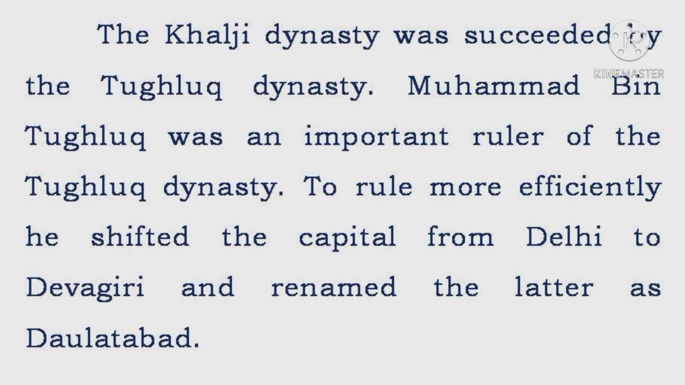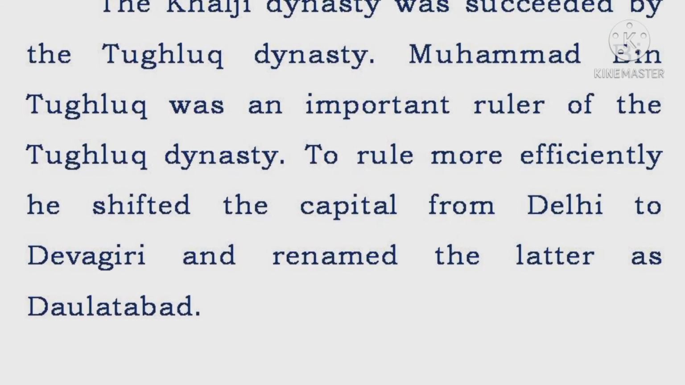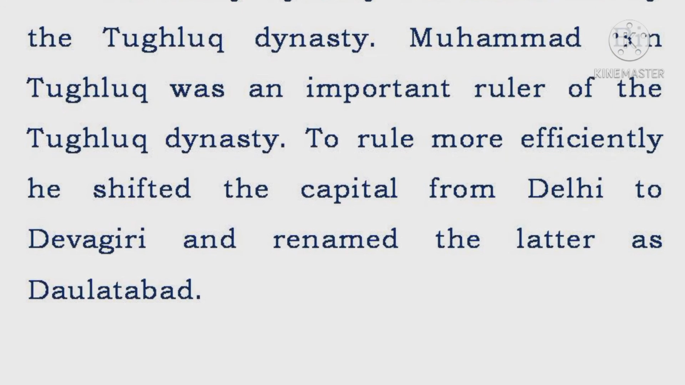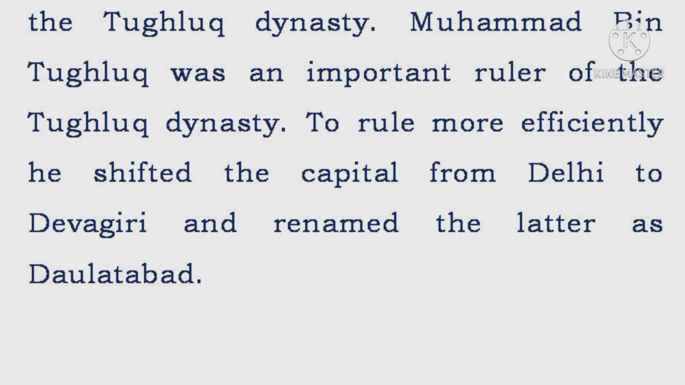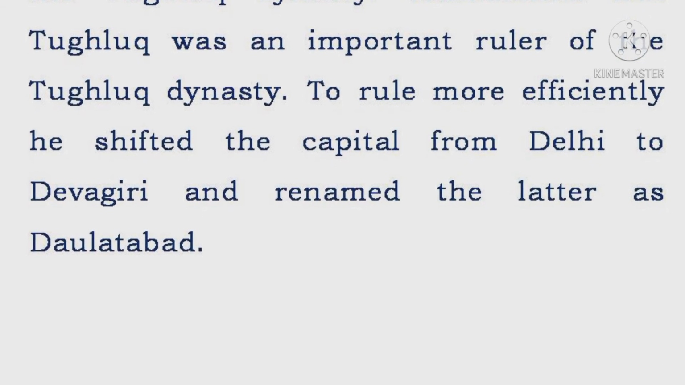The Khilji dynasty was succeeded by the Tughlaq dynasty. Muhammad bin Tughlaq was an important ruler of the Tughlaq dynasty. To rule more efficiently, he shifted the capital from Delhi to Devagiri and renamed the latter as Daulatabad.